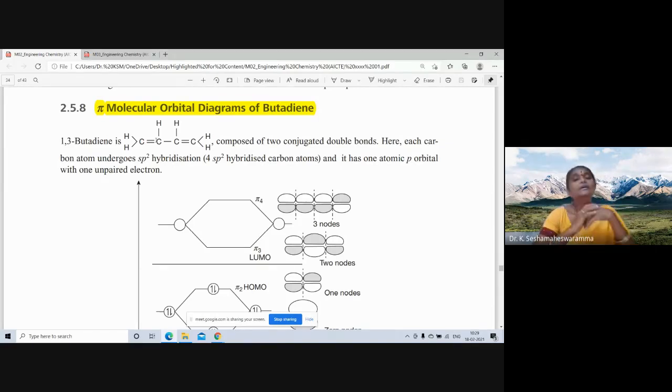Hence, 4 sp2 hybridized carbon atoms participate, each having 1 atomic p orbital with 1 unpaired electron.